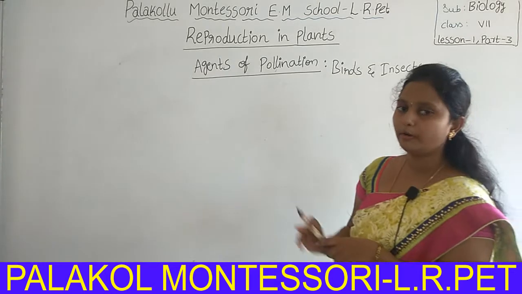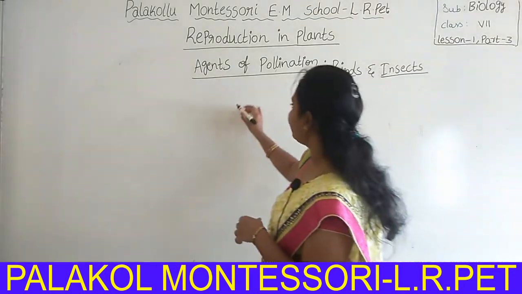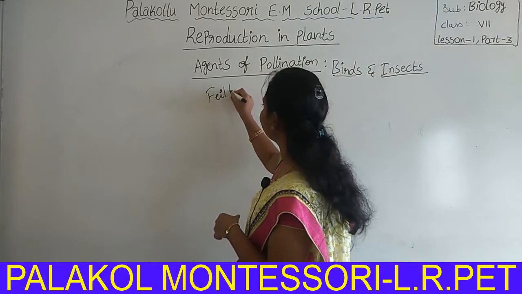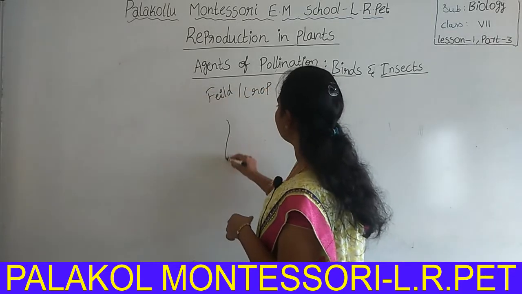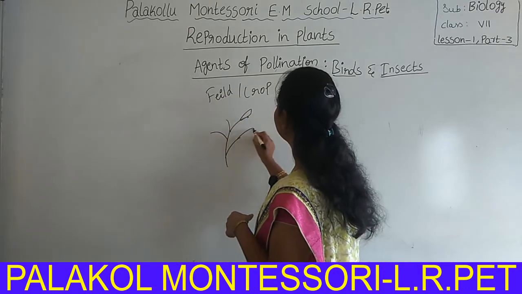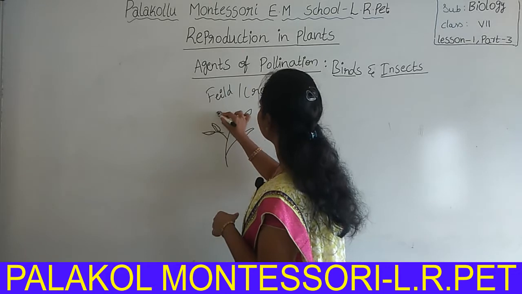If a bird or insect lands in a crop or field, in that area there are so many plants, and those plants also have some flowers.